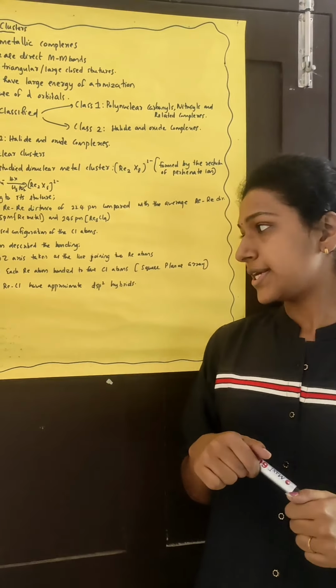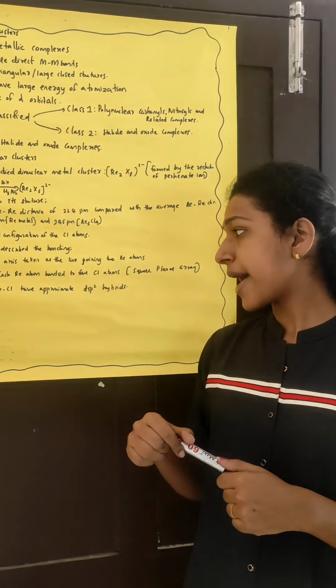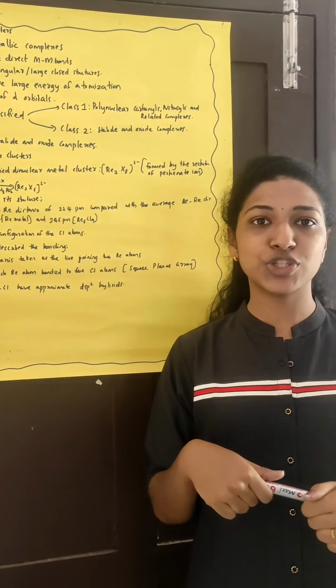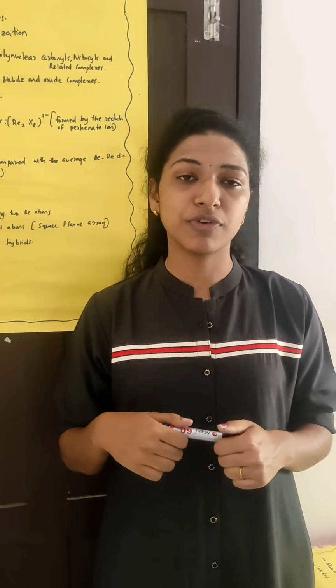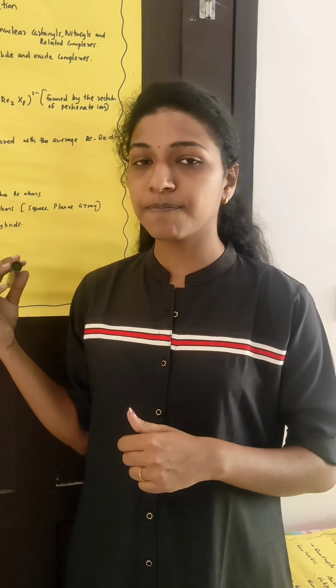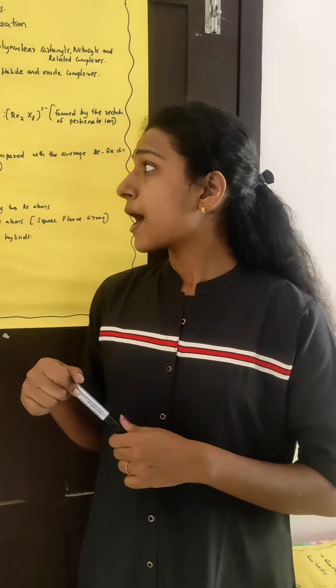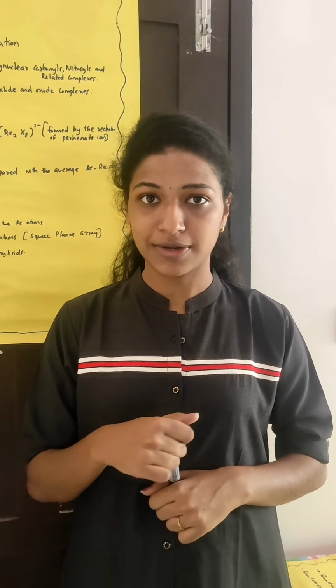The third point is that the rhenium-chlorine combination has approximate dsp2 orbitals. These are the 3 points according to the bonding of Re2X8 2- as described by Cotton.